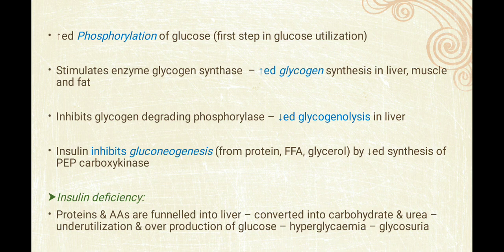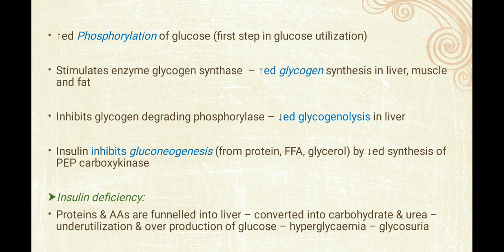Another thing: increased phosphorylation of glucose will be seen due to insulin. It stimulates the enzyme glycogen synthase with increased glycogen synthesis in liver, muscle and fat. So ultimately the glucose will be internalized, so it will be converted to glycogen. It inhibits glycogen phosphorylase, decreasing glycogenolysis. तो glycogen degrade होगा तो ग्लूकोज उसमें से निकलेगा, तो ग्लूकोज भी बढ़ जाएगा, ऐसा तो इंसुलिन नहीं करने देगा. So increased glycogen synthesis, decreased glycogenolysis.